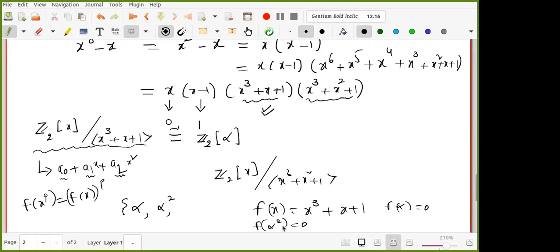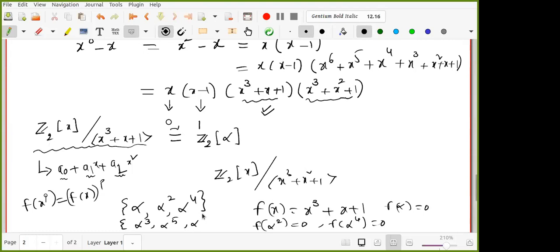So f of alpha equals 0, f of alpha square is also 0, and f of alpha power 4 is also 0, that is f of alpha square whole square. Now alpha square and alpha power 4 are roots of this. Now what are the roots left? Alpha power how much is left? 3 is left, 5 is left, 6 is left. What about 7? 7 will not come, right?